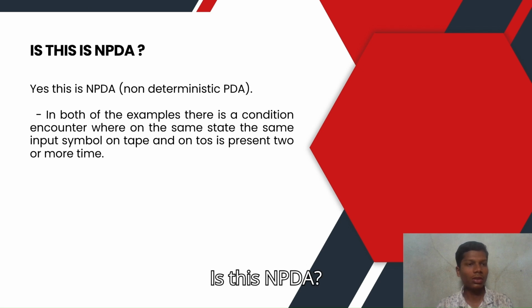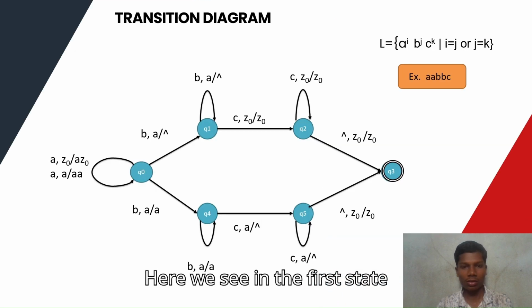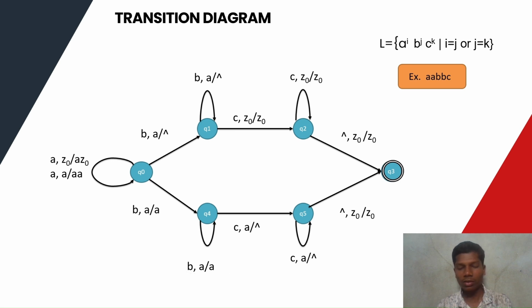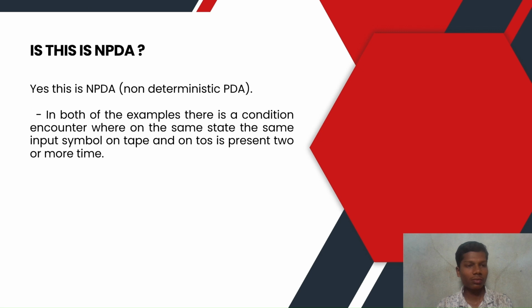Is this an NPDA? Yes, this is an NPDA because here we see in the first state we get B, A, null and B, A. There are two options, so this is an NPDA.